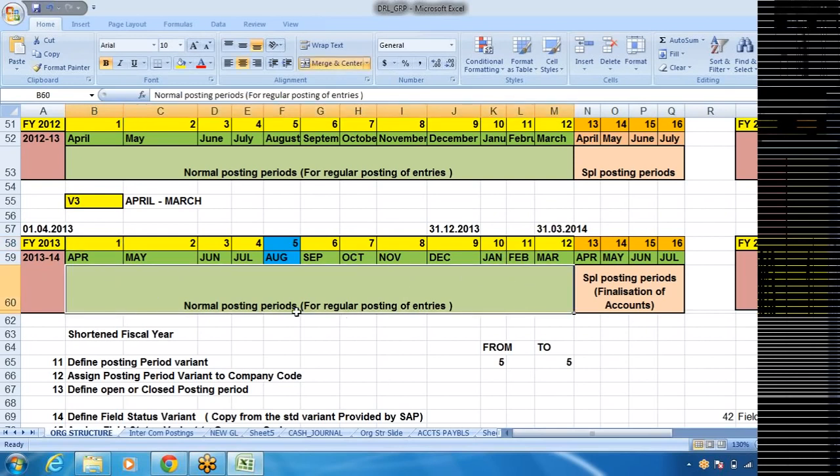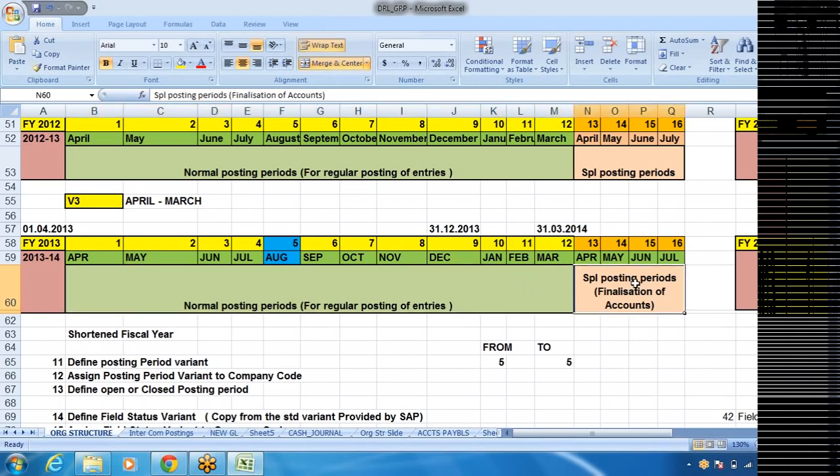These periods are called normal posting periods. Normal posting periods are for regular posting of entries. Apart from the normal posting periods, we have 4 more special periods. Special periods are for the purpose of finalization of accounts. After March, as on 31st of March, I cannot prepare a balance sheet immediately, because a lot of provisional entries have to be done. I have to receive so many bills.